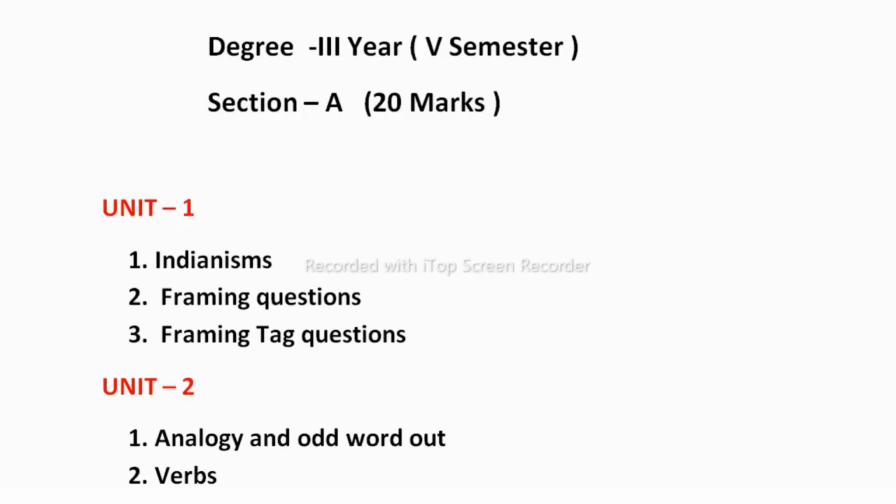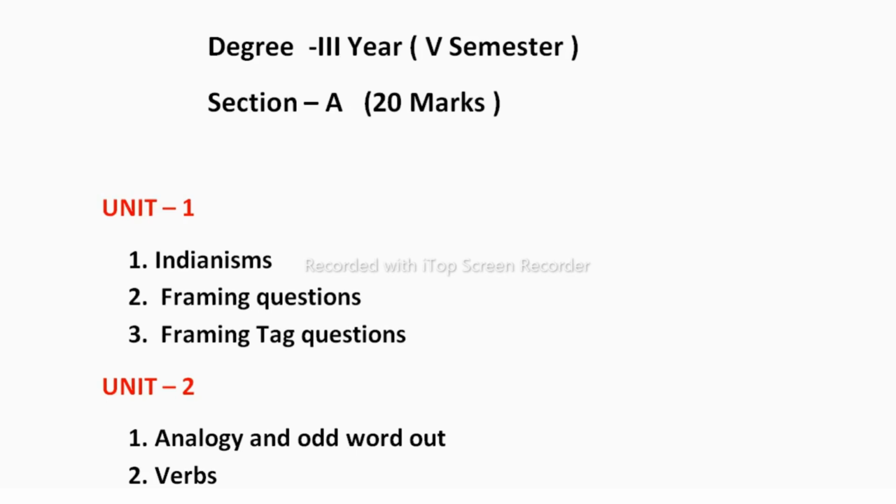Hello everyone. Today we are going to discuss the Degree 5th Semester Regular Examination 2022 English Model Paper prescribed by Osmania University. The paper has two sections, Section A and Section B, and the time allocated is 3 hours. Under Section A you have to answer any 5 of the given 8 questions, and they carry 20 marks. In Section B you have to answer any 5 out of 10 questions. Each one carries 12 marks and the total is 60.